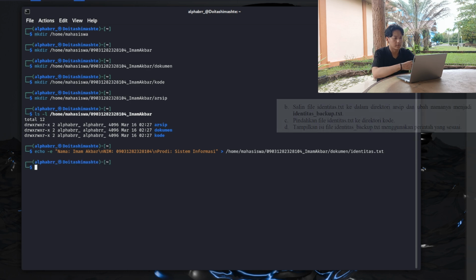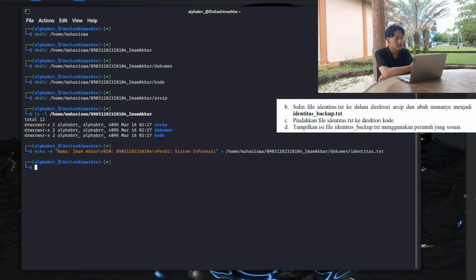The second point. Now we will copy identitas.txt to arsip and change the name to identitas_backup.txt. Alright, to complete this point, we will use the cp command, home document, right?